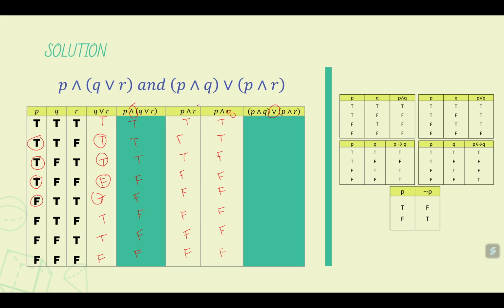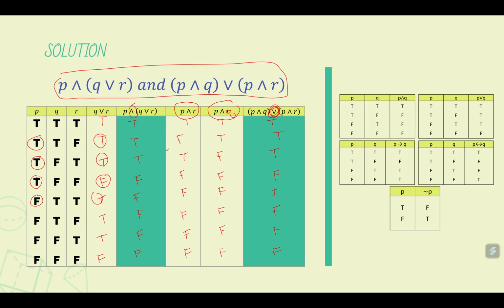So again, this is combined by OR. We already have the statement P and R and the statement P and Q. So what we need here is now complete in the previous columns. So this is OR, sorry. True or true is true. False or true is true. True or false is true. False or false is false. False or false is false. False, false, false.